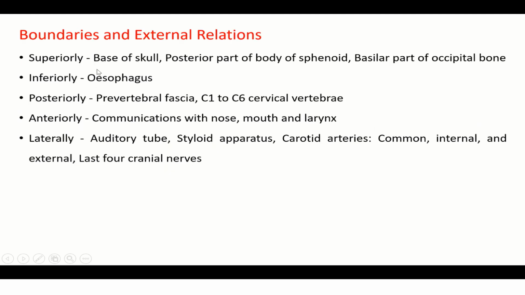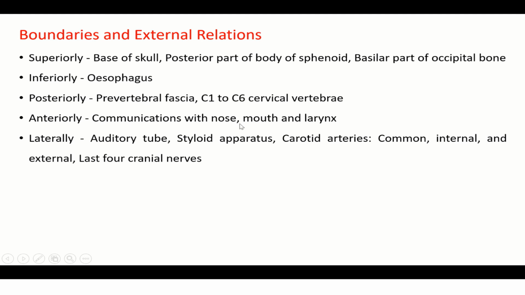So superiorly, it is bounded by base of skull, posterior part of the body of sphenoid, and basilar part of the occipital bone. Inferiorly, it continues as esophagus. Posteriorly, prevertebral fascia, C1 to C6 cervical vertebrae and intervertebral disc between them, and anterior longitudinal ligament and prevertebral muscles.